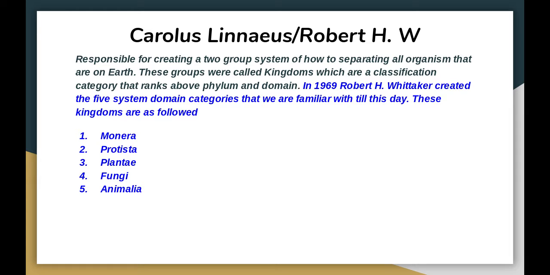Okay? So, taxonomy is just a system based off of the Latin scientific names of organisms. So he created that. And then later in 1969, Robert H. Whittaker came up with the five-kingdom system that we have. So Monera, Protista, Plantae, Fungi, and Animalia.